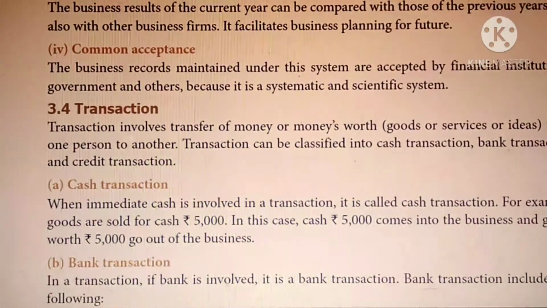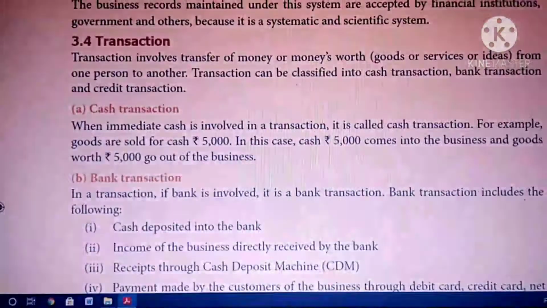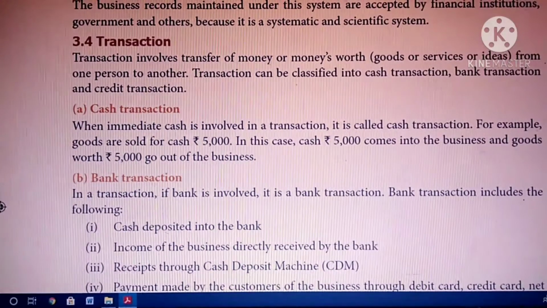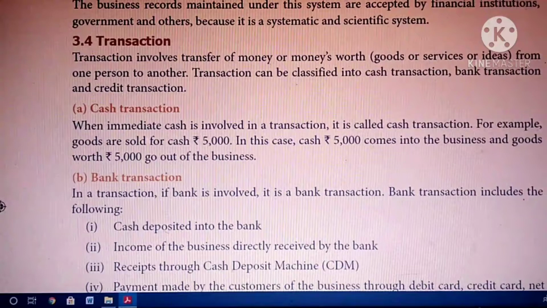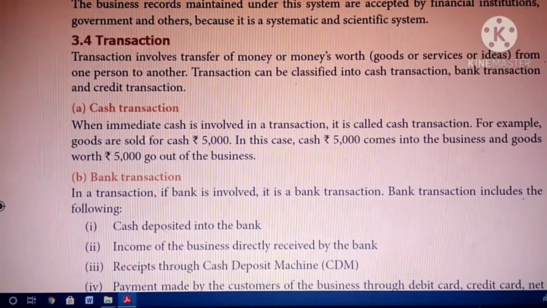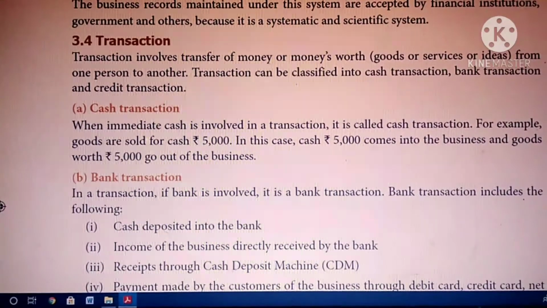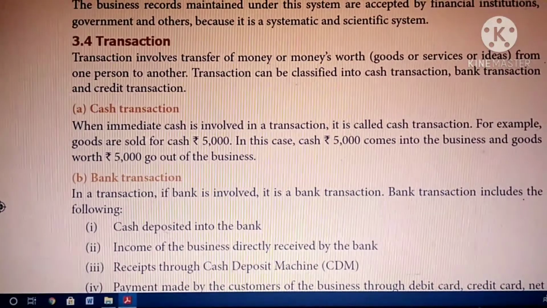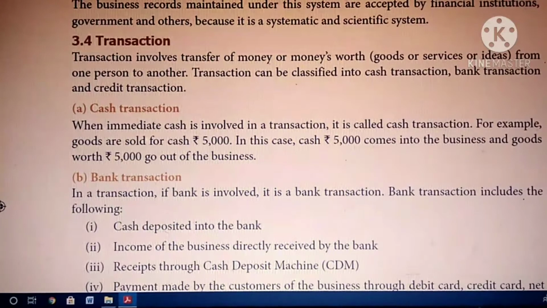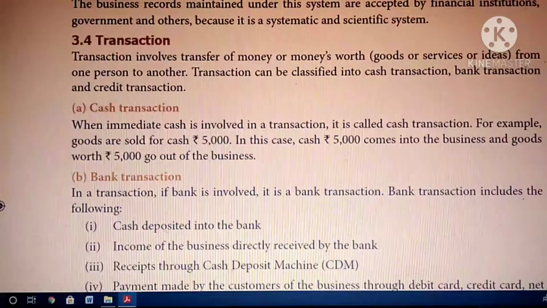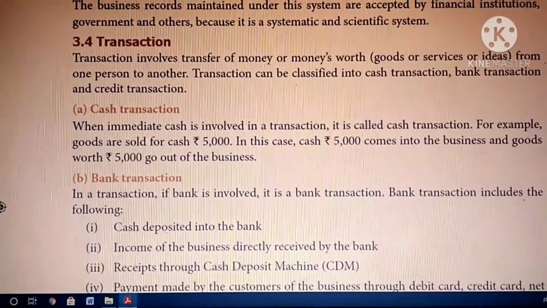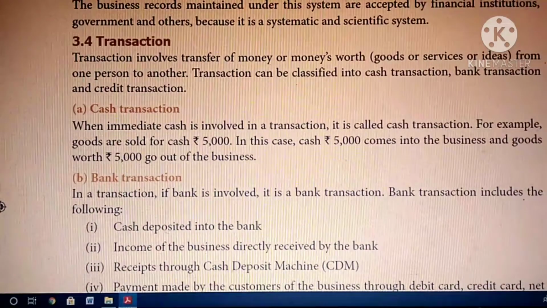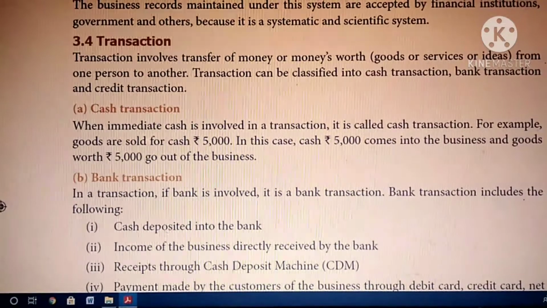Then we are going to see the transaction. Transaction involves transfer of money or money worth. Day-to-day transactions involve money or money worth, that is goods or service or ideas, transferred from one person to another person. Transactions can be classified into cash transaction, bank transaction and credit transaction.